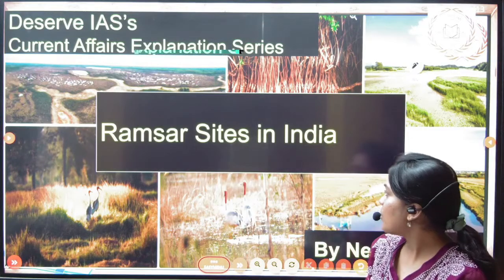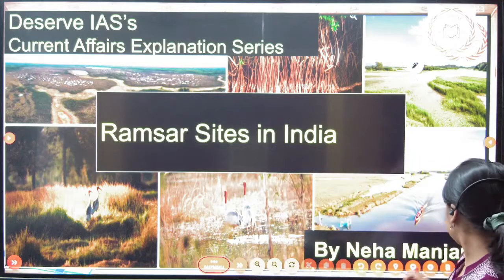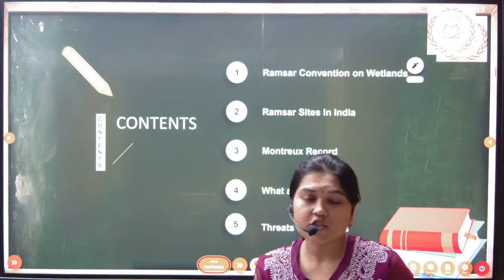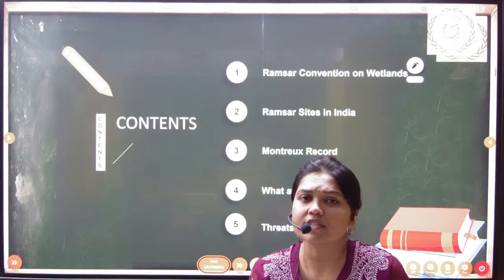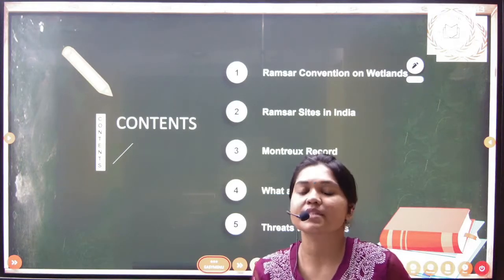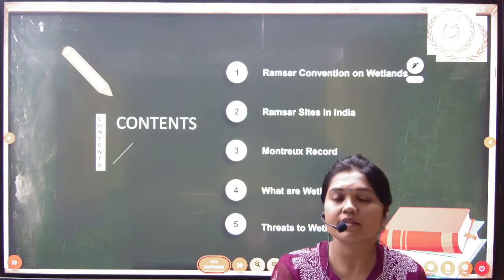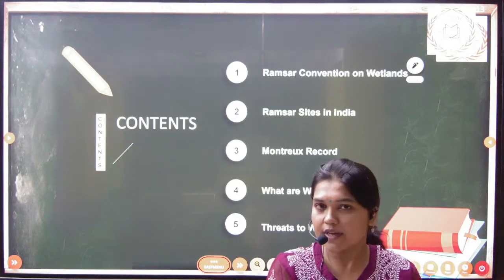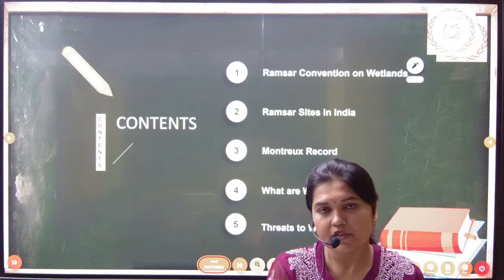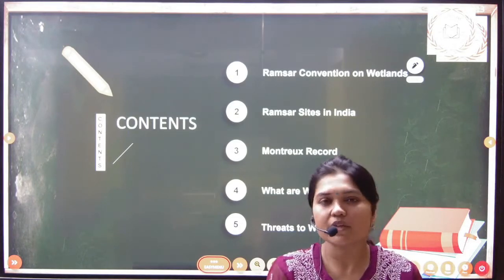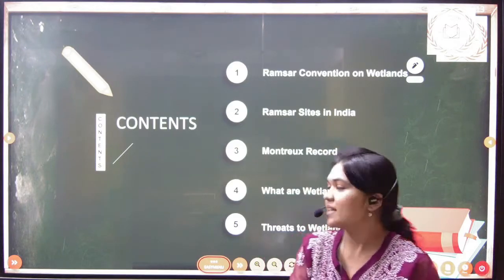So what is the topic of the day? The topic of the day is Ramsar sites in India. Let's begin. In today's topic, we'll be seeing the Ramsar Convention on Wetlands. Also, we'll be seeing what the present scenario in India is. We'll be seeing a small topic, the Montreux Record, what it is. We'll also be looking into what a wetland is and what the potential threats to wetlands are. At the end of the session, I'll be giving you a question that will be a potential question for your mains answer writing practice. So let's begin.